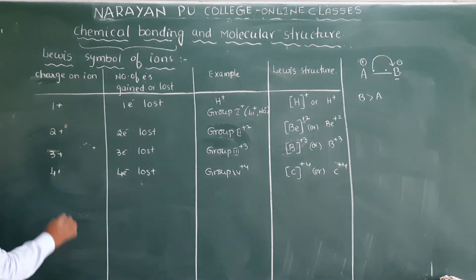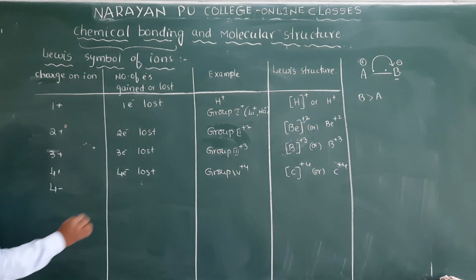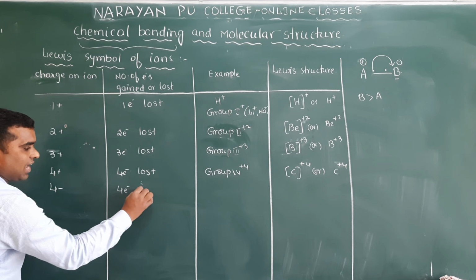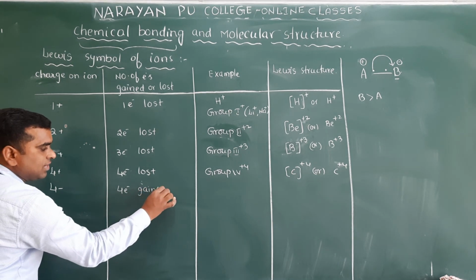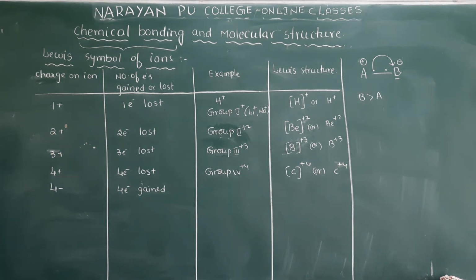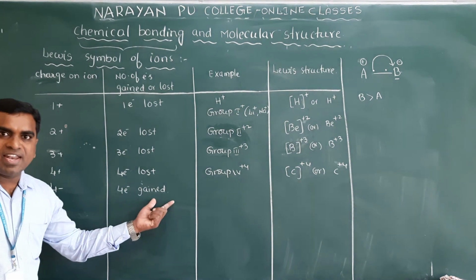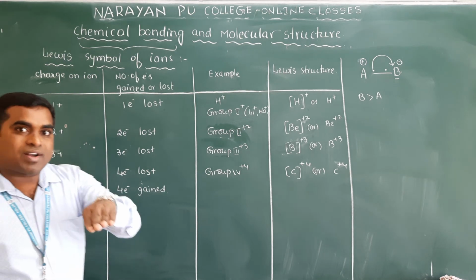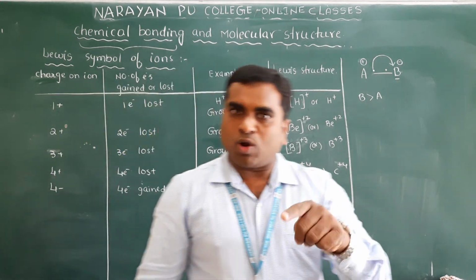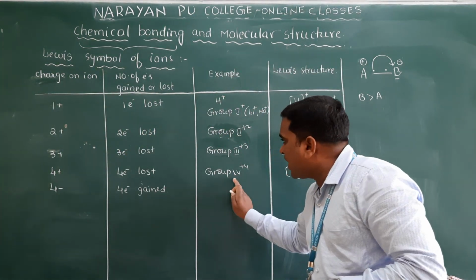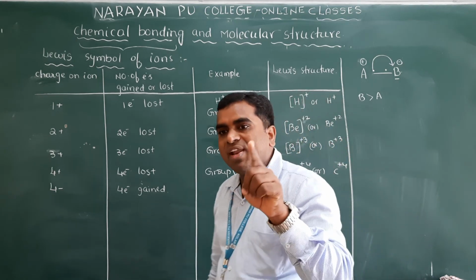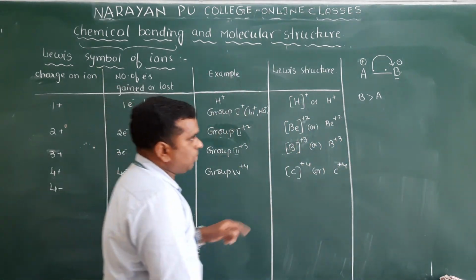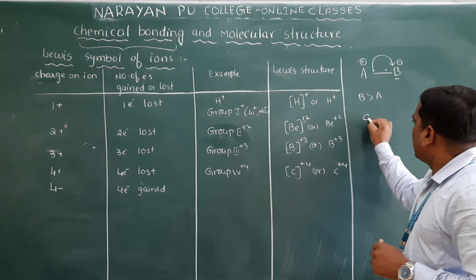And if I write here 4 minus, what does it mean? 4 electrons gained. Clear? 4 electrons gained means which one will gain the 4 electrons to get the octet? Got my point here? Carbon, group 4 elements will have how many valence electrons? I will take a simple example here, carbon. Carbon means a group 4 element only.